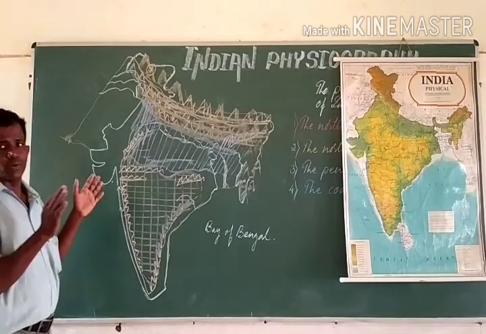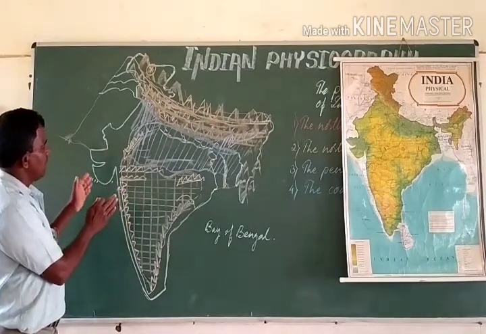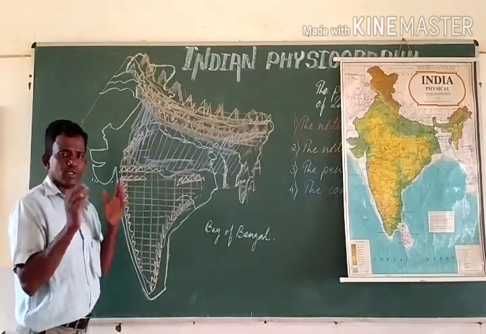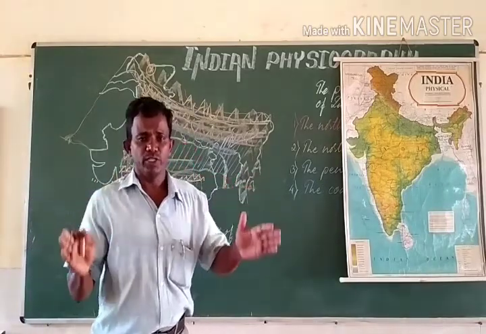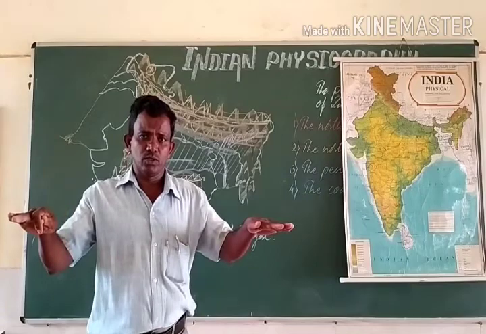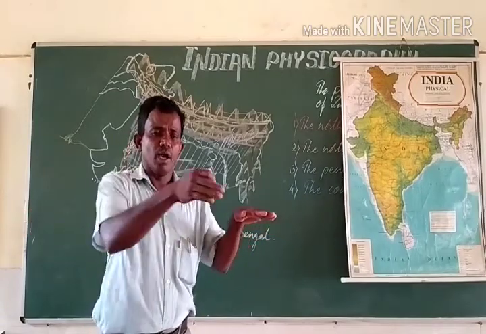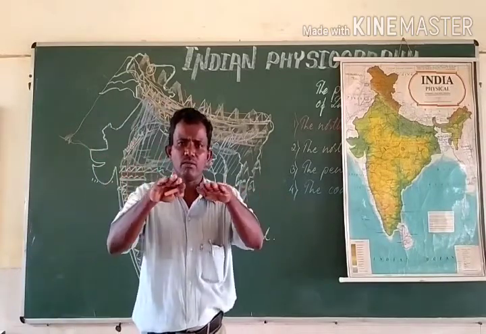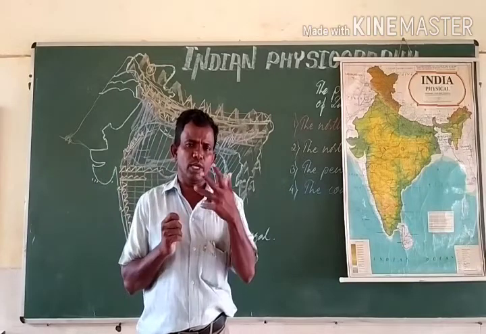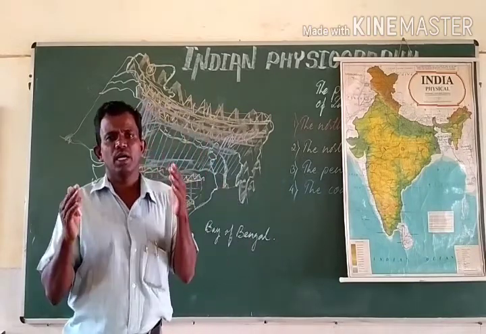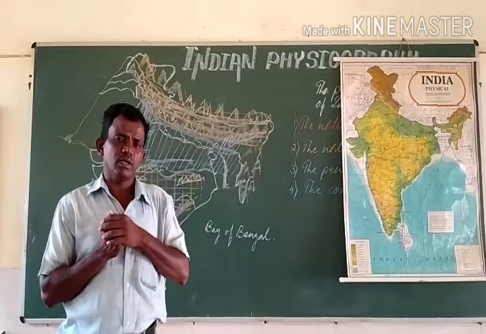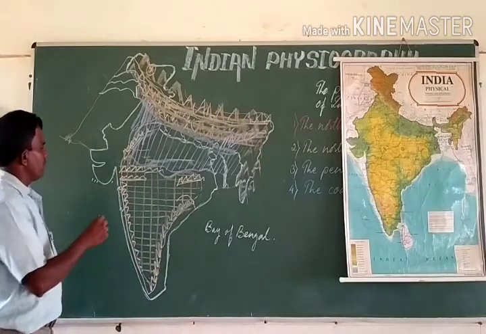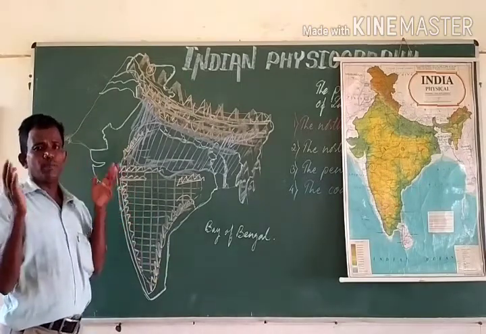The peninsular plateau can be divided into three plateaus. I suppose the students must be knowing what a plateau is. Plateau is called a tableland. The land which is surrounded by a very low land and the top of which is flat. To say in simple terms, a table like land or tableland is called a plateau. The peninsular plateau can be divided into three plateaus.